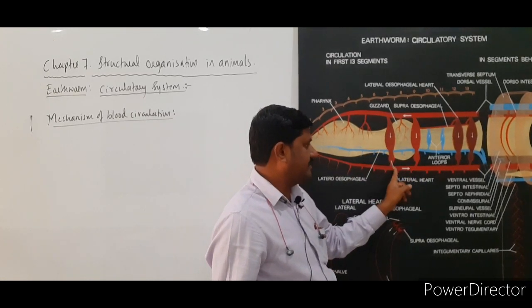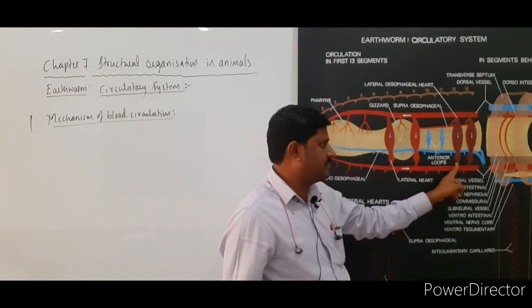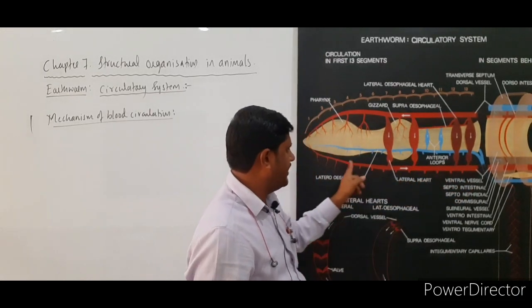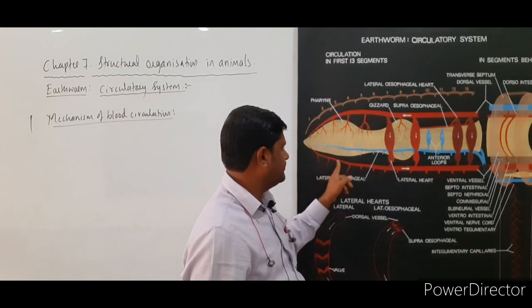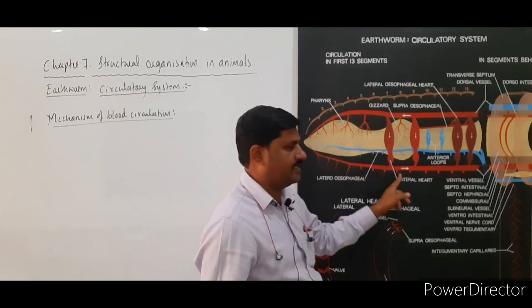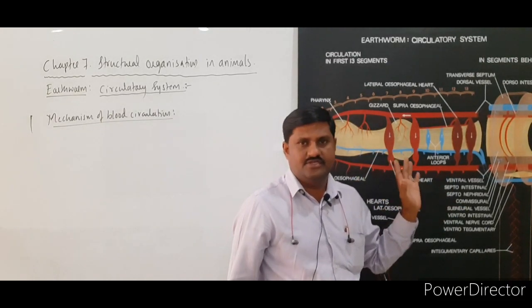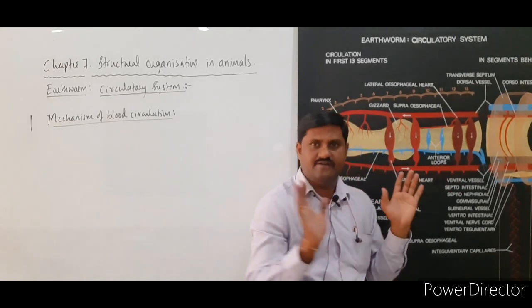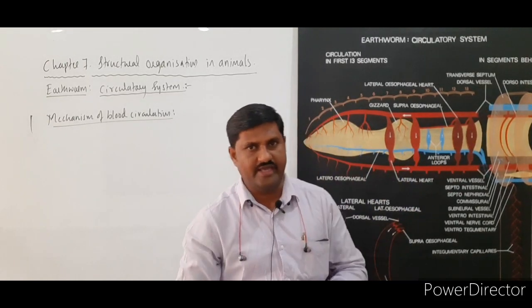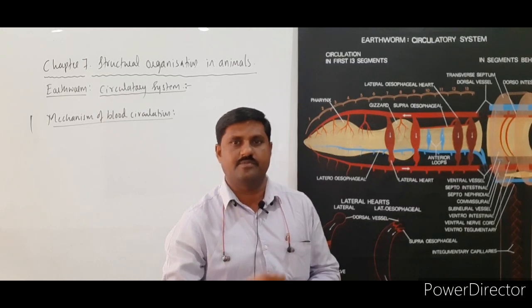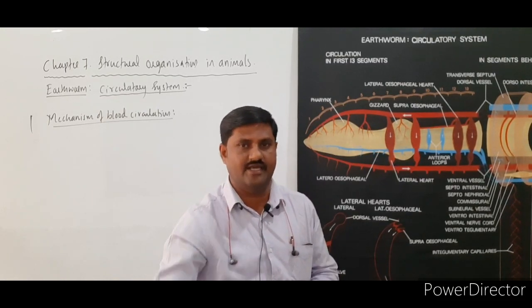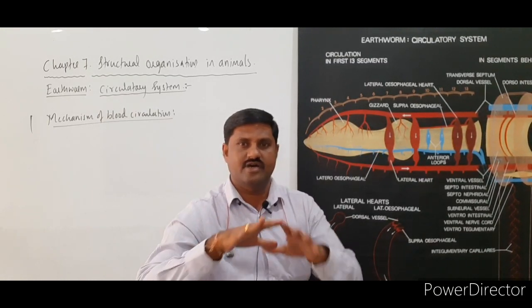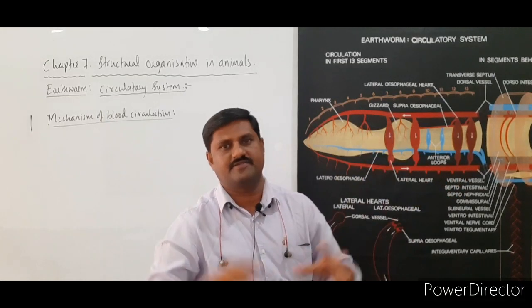In the ventral vessel, in each segment there is one branch, and these branches make the segmental capillary beds, so the blood flows into different tissues of the entire body. Hence it is said to be the major distributing vessel, right? It distributes the blood to all the parts of the body.